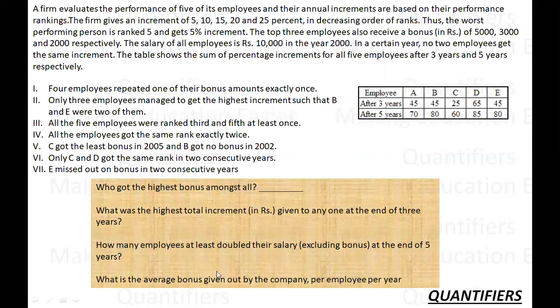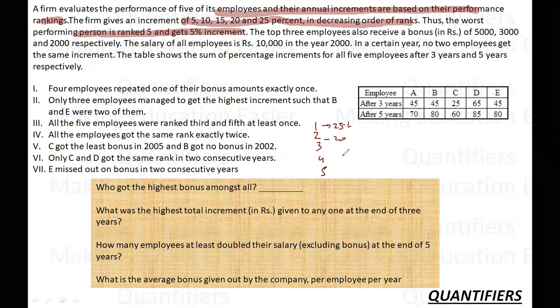Now it says a firm evaluates the performance of 5 of its employees, then annual increments are based on their performance ranking. The firm gives an increment of 5, 10, 15, 20, 25% in decreasing order of their ranks. Thus, the worst performing rank is 5 and gets 5% increment. So, very simple thing that the ranks are 1, 2, 3, 4, 5 as per the performance. The first ranks get 25%, 20%, 15, 10, and 5%.